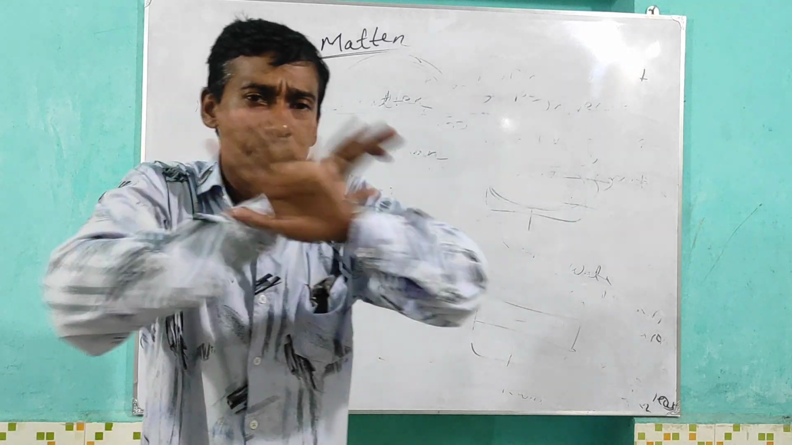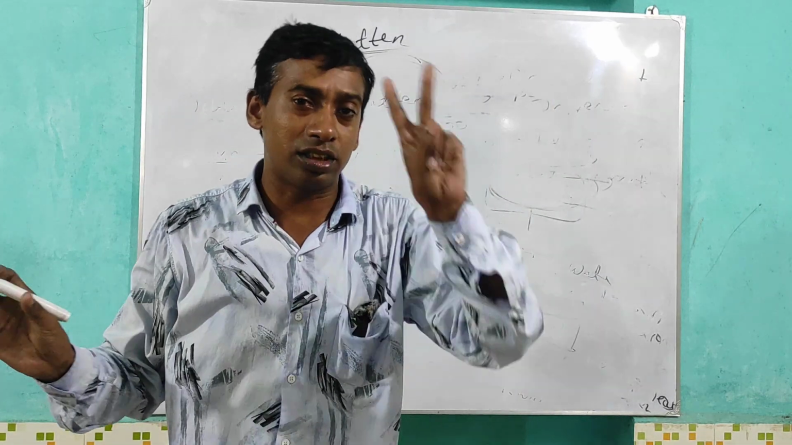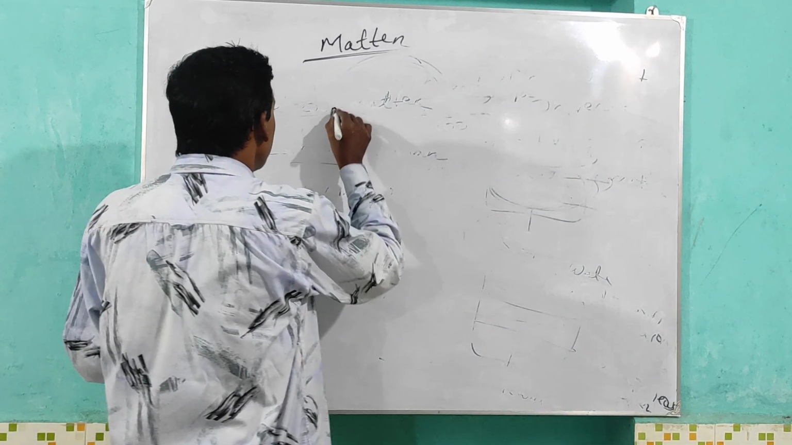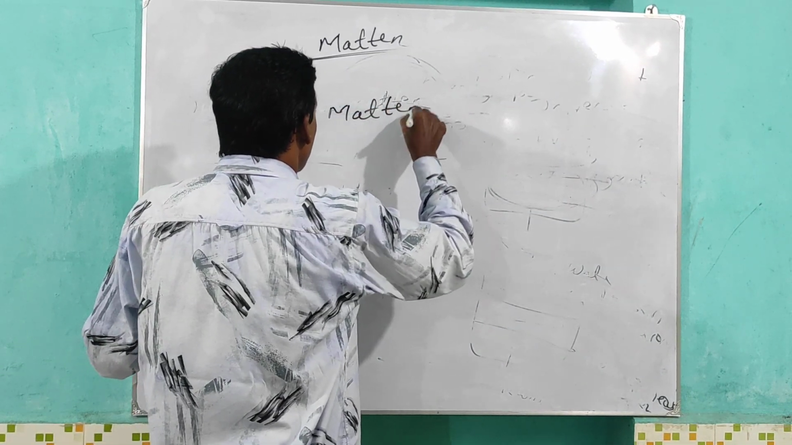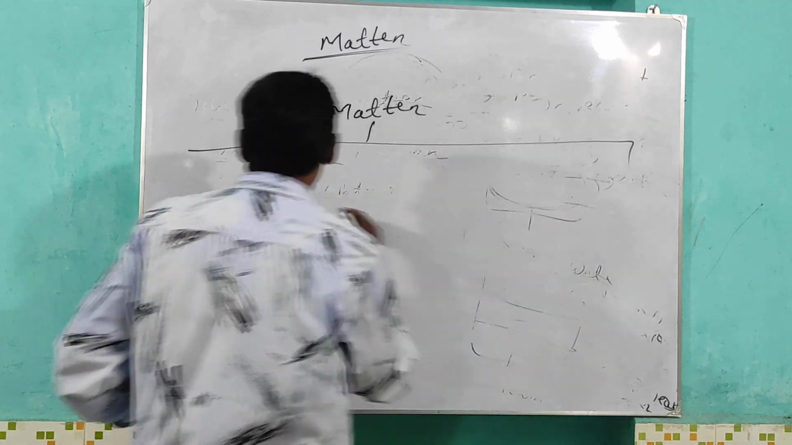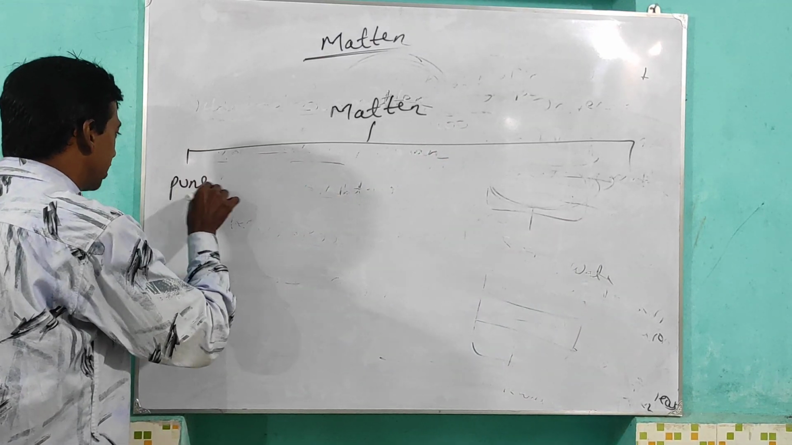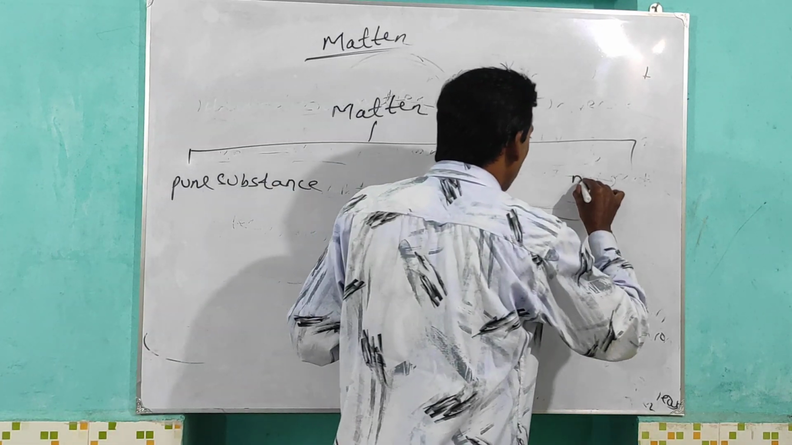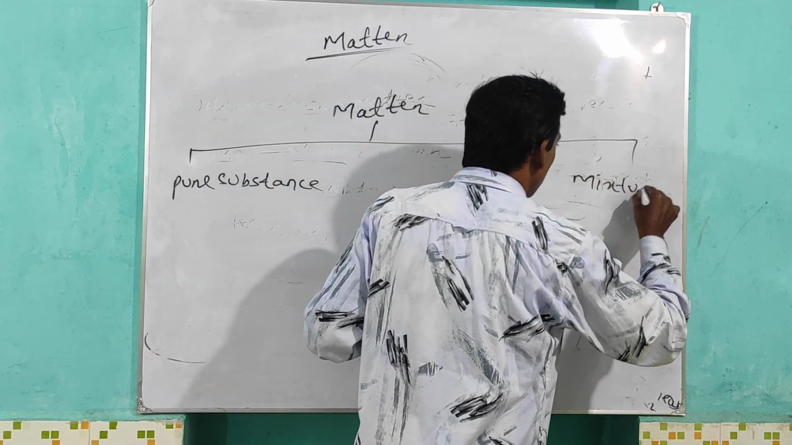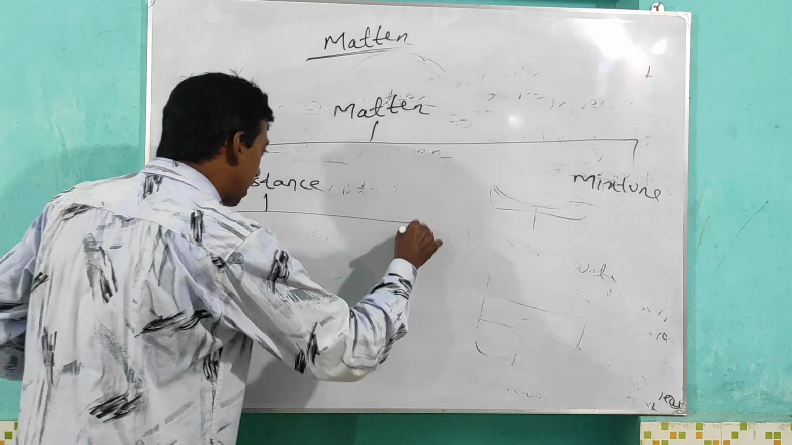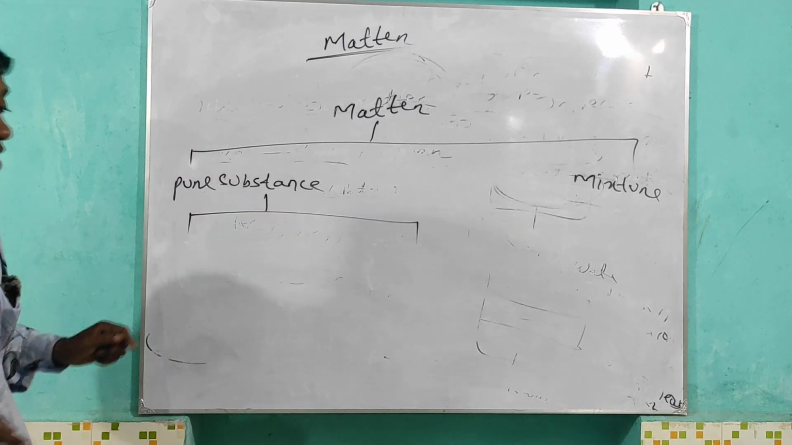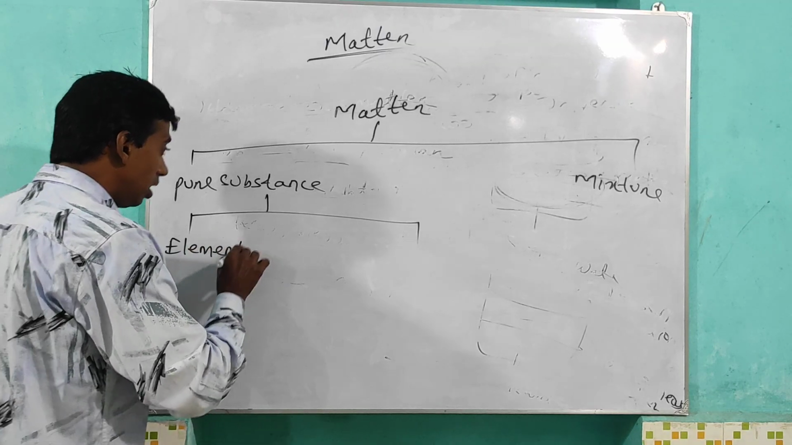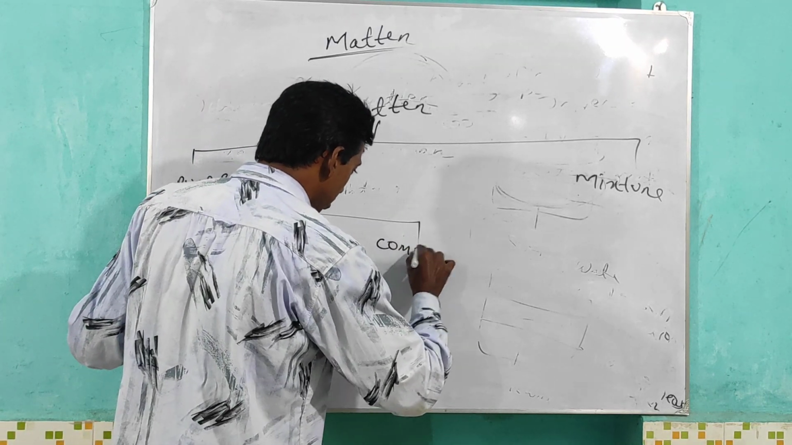Matter consists of a number of parts. These parts are mainly divided into two types: one is pure substance, the other is mixture. Pure substance again has two types: element and compound.